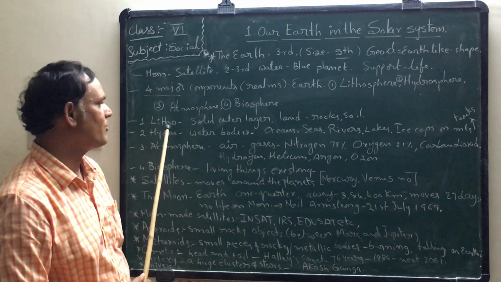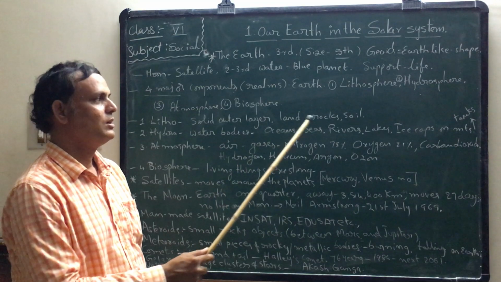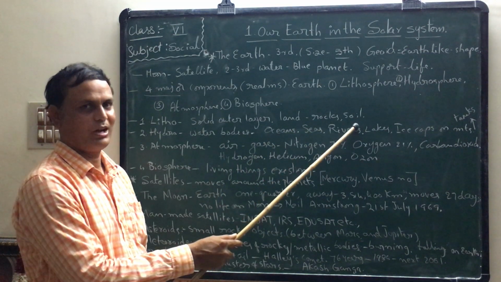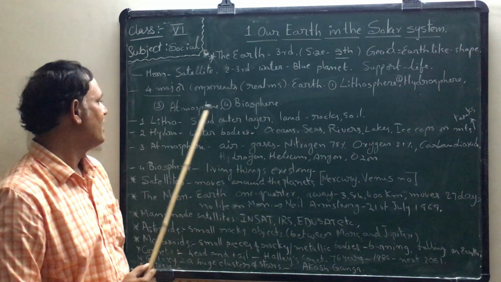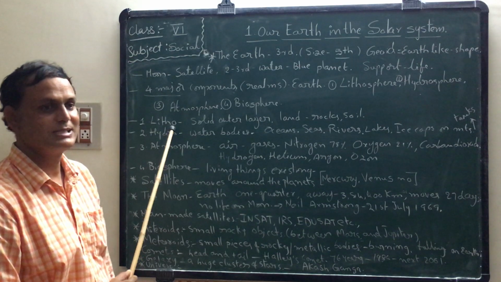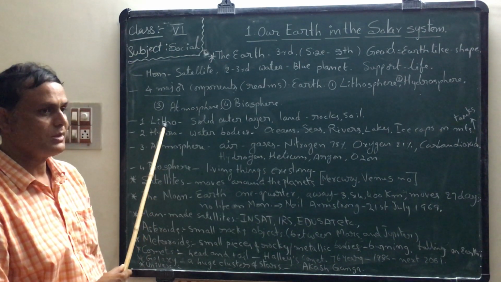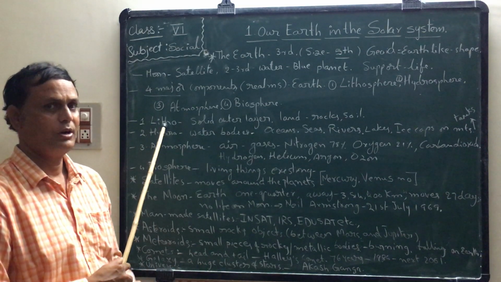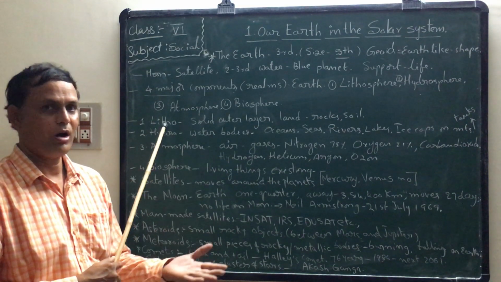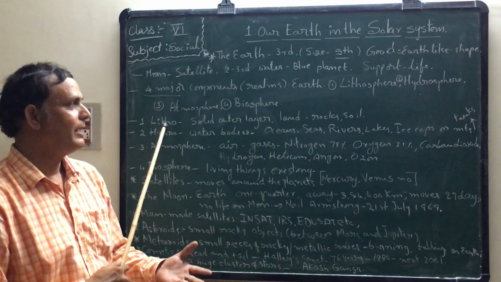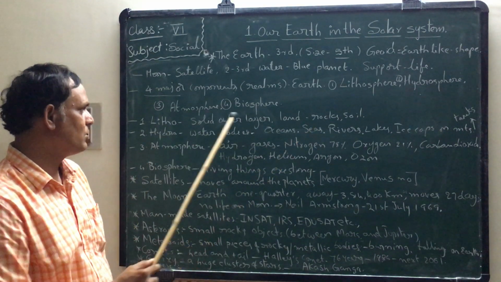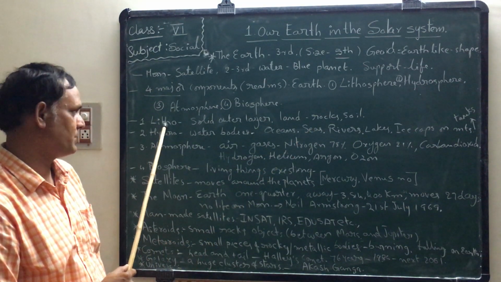It consists of land, rocks and soil. So this is the first layer. Upon the Earth's surface we can find rocks, soil, etc. So that part is called lithosphere.